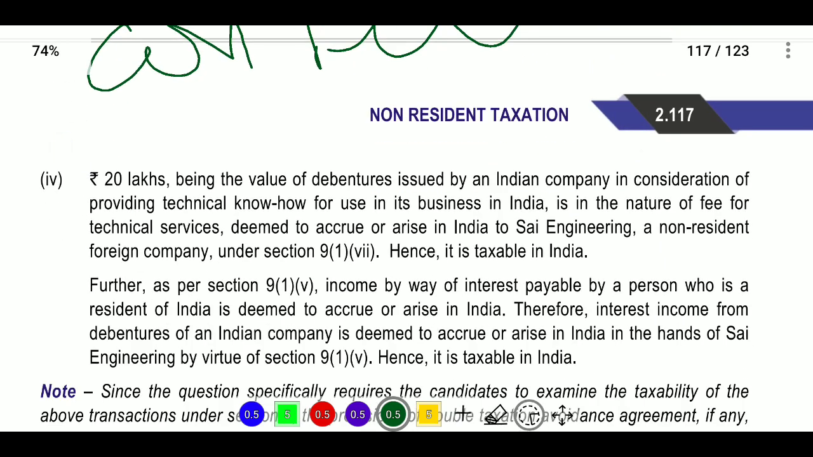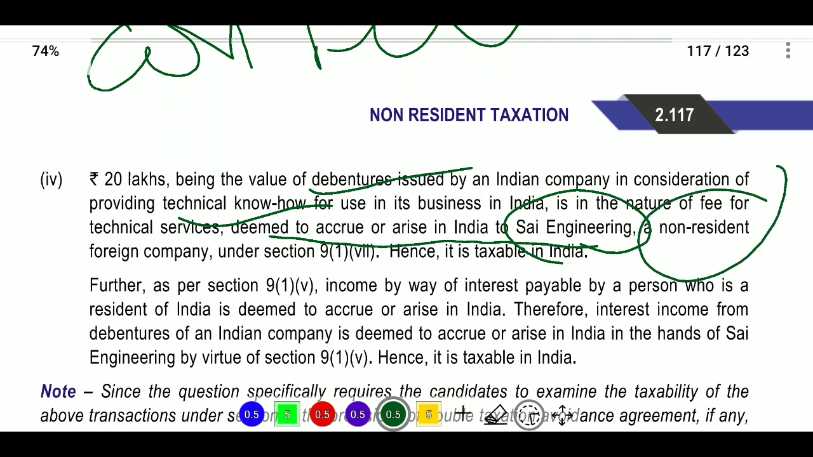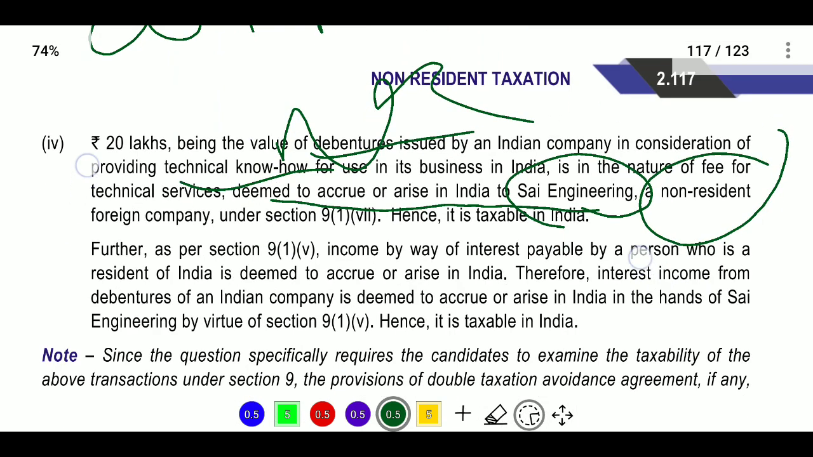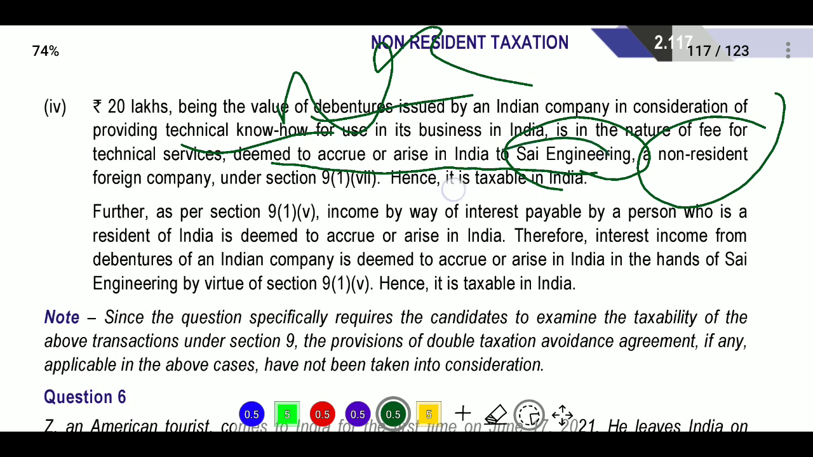Next, 20 lakhs being the value of debentures issued by Indian company in consideration of providing technical know-how for use in its business in India. So why was the debenture issued? Because of the consideration for technical know-how for use in its business in India. Next, in the nature of fee for technical service, it is deemed to accrue or arise in India to CI Engineering, who is a non-resident foreign company, and hence it is taxable in India.